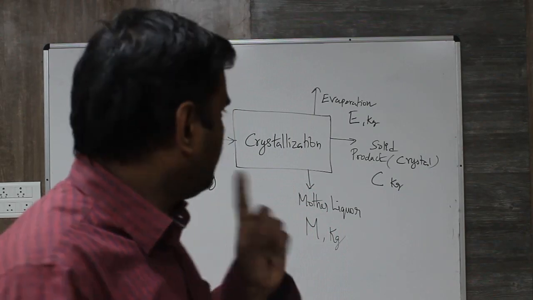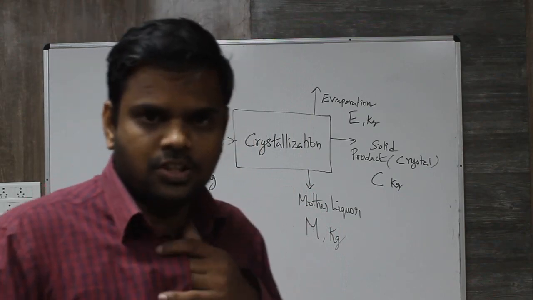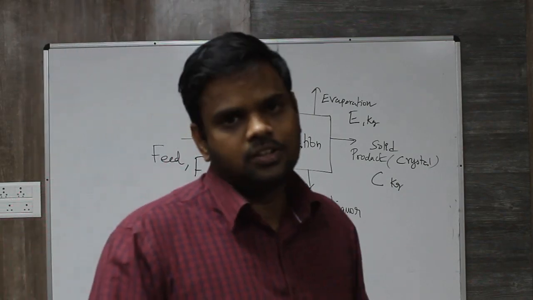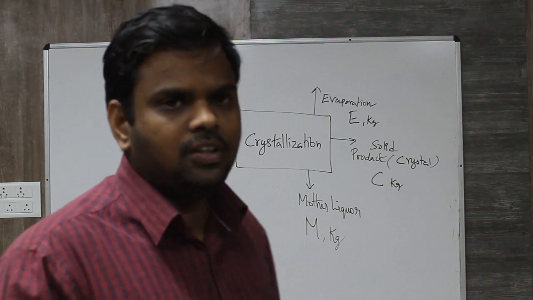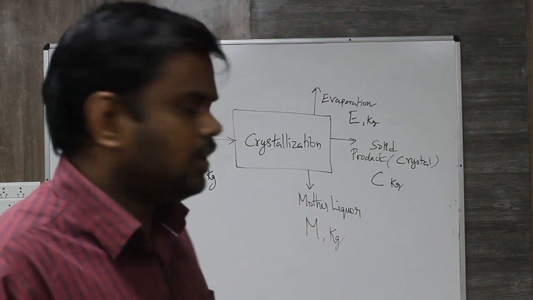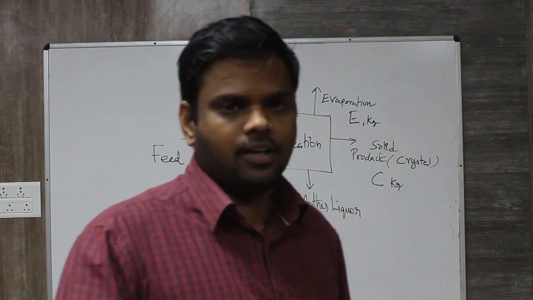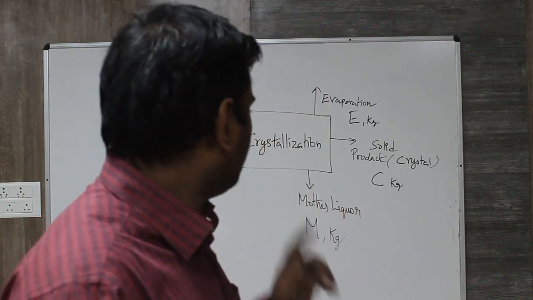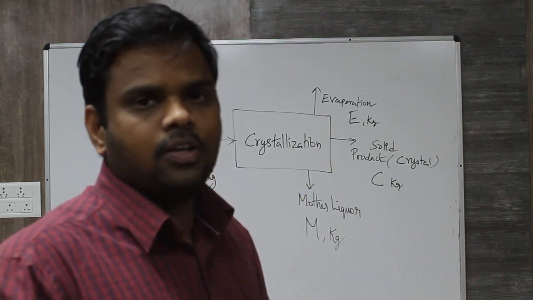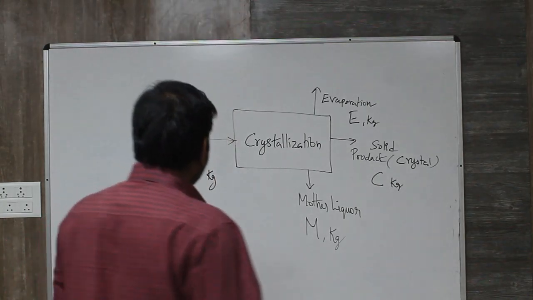So there is one input to the system with respect to material, feed entering the system, and there are three outputs: one in the form of crystals, two in the form of evaporation product, solvent vaporization, and third one is called mother liquor. The left out liquid is called mother liquor. So there is one input and three outputs. When we write input equal to output, we get the material balance, as simple as it is. So feed is equal to